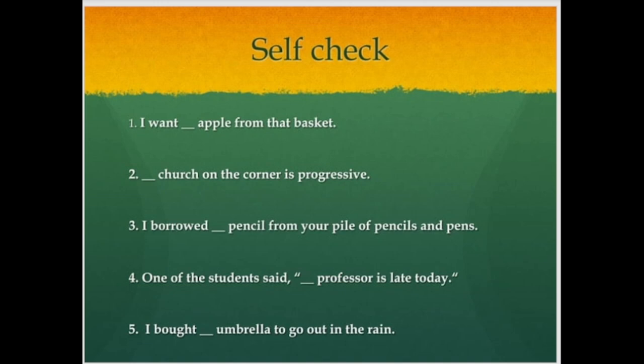Dash church on the corner is progressive: a church, an church, the church. Keep in mind the definition and usage, and then you can fill it. Next, I borrowed dash pencil: a pencil, an pencil, the pencil. Check out the whole sentence. Fourth, one of the students said dash professor is late today. Fifth, I bought dash umbrella, a umbrella, an umbrella, the umbrella, to go out in the rain. So check out their usage and then you can fill in.